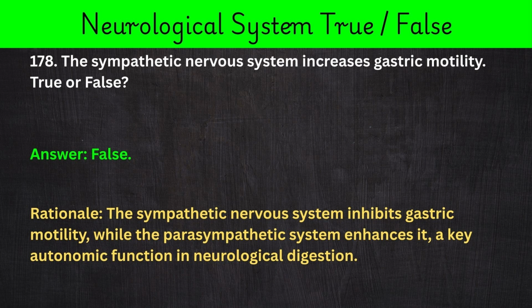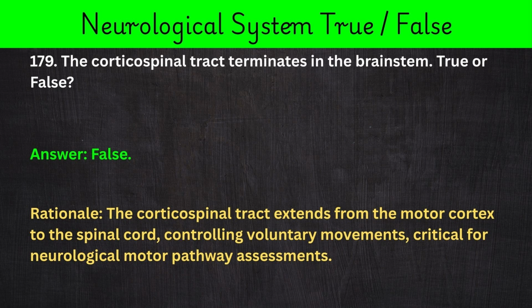178. The sympathetic nervous system increases gastric motility. True or false? Answer: false. Rationale: the sympathetic nervous system inhibits gastric motility, while the parasympathetic system enhances it, a key autonomic function in neurological digestion.